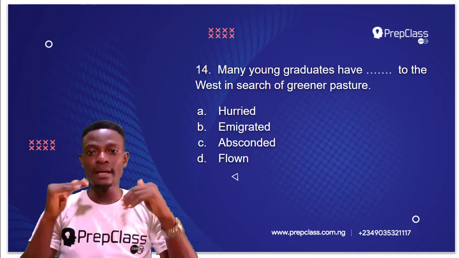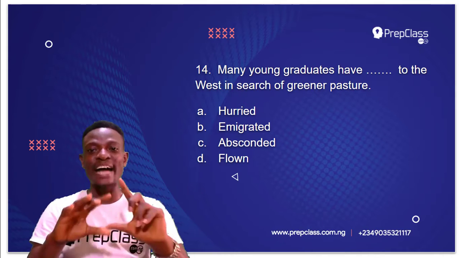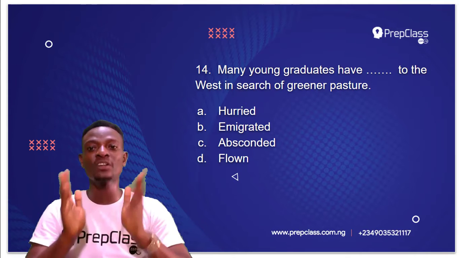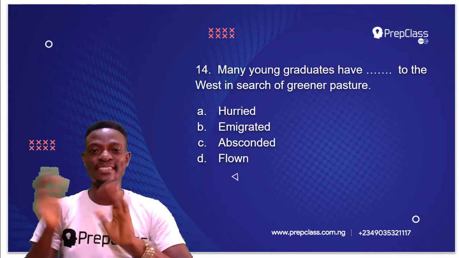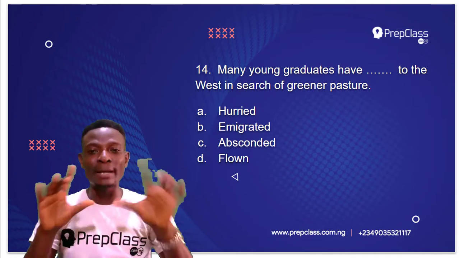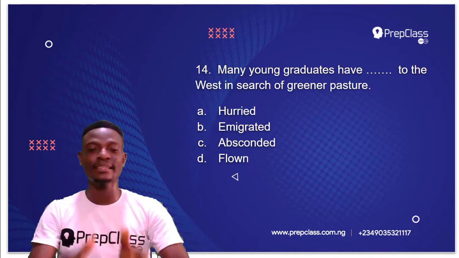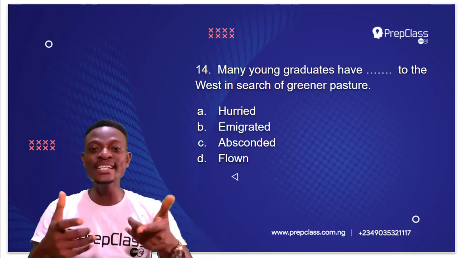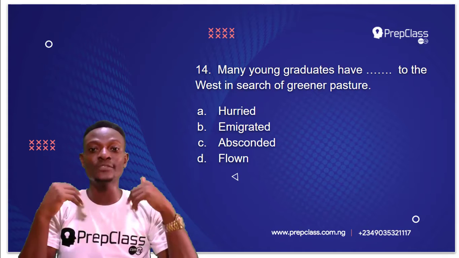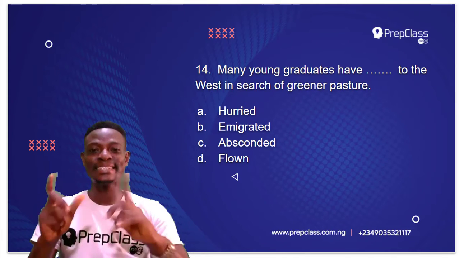Question 14 reads, many young graduates have dashed to the west in search of greener pasture. Remember, we have to select the option that best completes this sentence. The options we have are hurried, emigrated, absconded, and flown. So which of these options will best complete this sentence?